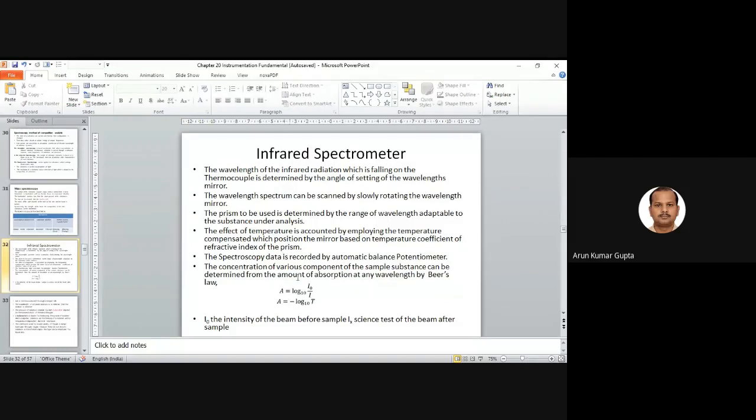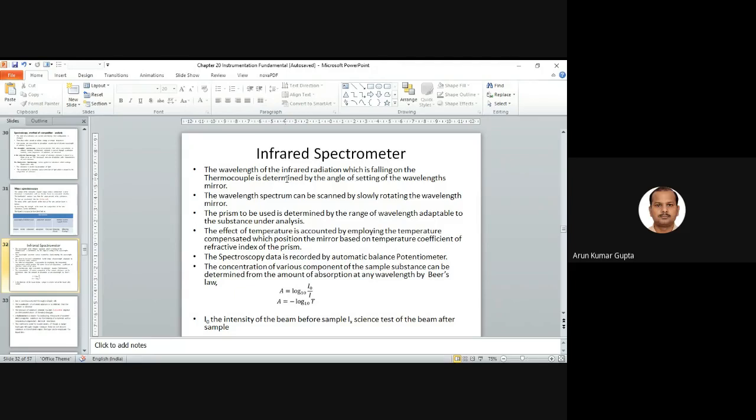So how it works: the wavelength of the infrared radiation which is falling on the thermocouple is determined by the angle of setting of the wavelength mirror. Basically, in all these kinds of spectrometers, we have a lens, and we have a combination of lenses. I am not going into much detail of the figure or the design of this, but you can just have an idea that we have a combination of lenses, and when you give the light, it will pass through all these lenses, and it will focus on the sample.